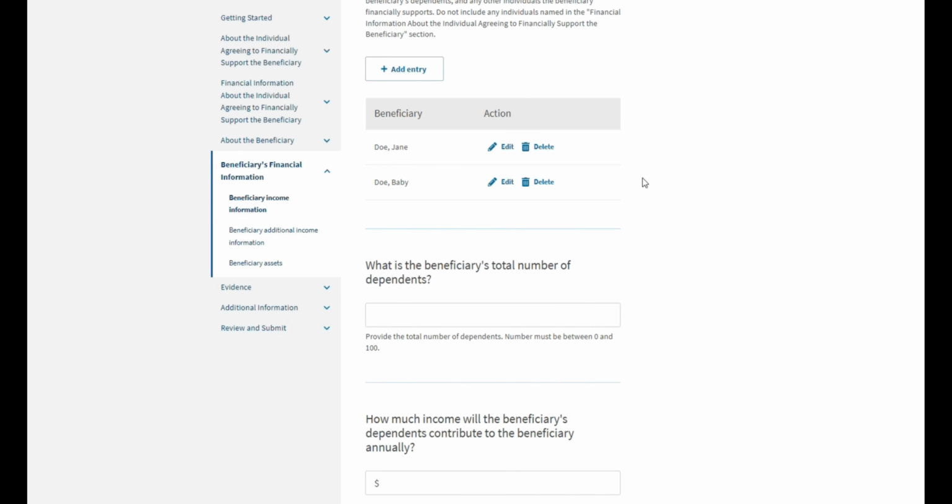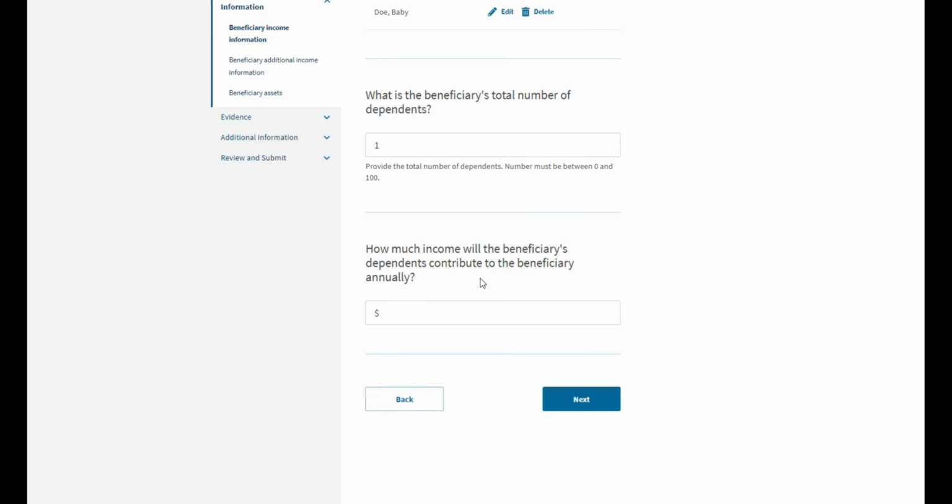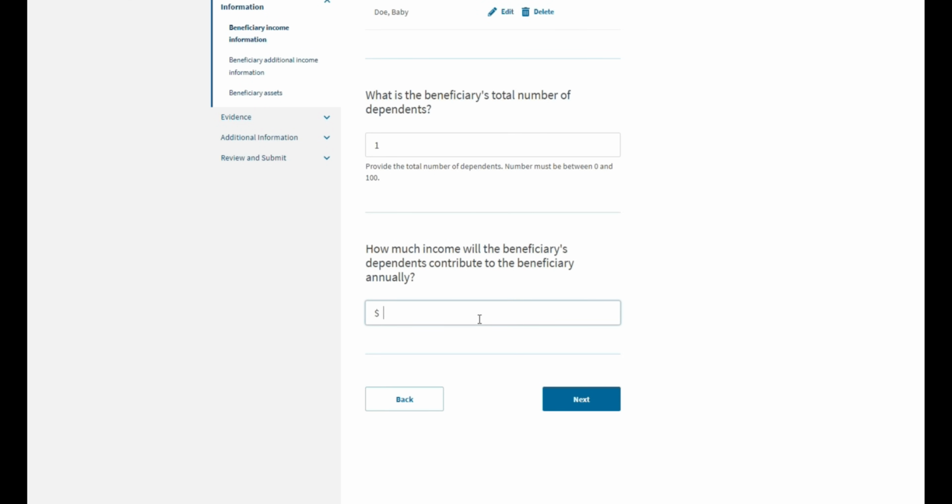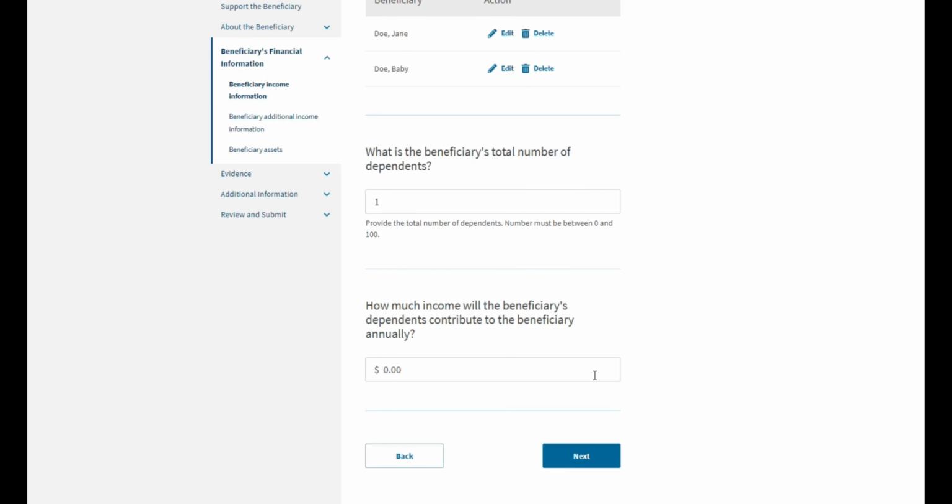So next here, we want to list the beneficiary's total number of dependents. In our case, not counting Jane herself, we only have 1 dependent. Finally, you want to answer how much the beneficiary's dependents will contribute to the beneficiary annually, and in this case, it probably will be 0 because her child cannot contribute.